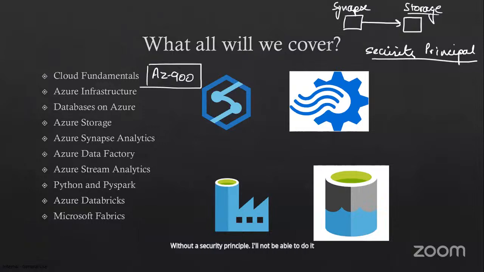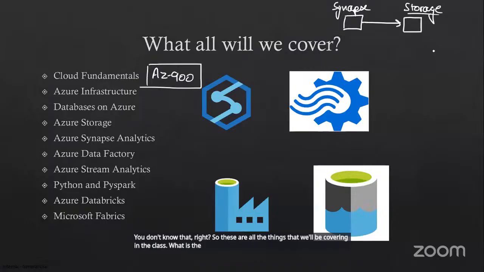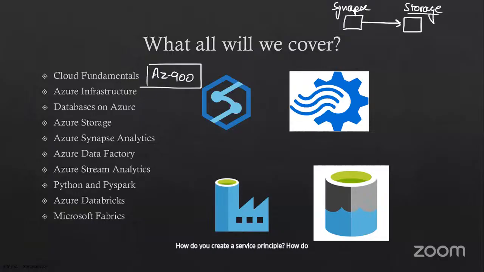But first of all, what is a security principal? You don't know that, right? So these are all the things that we'll be covering in the class. What is a security principal? How do you give access to a user? How do you give access to a group? How do you create a service principal? How do you create a managed identity? What are all these things?